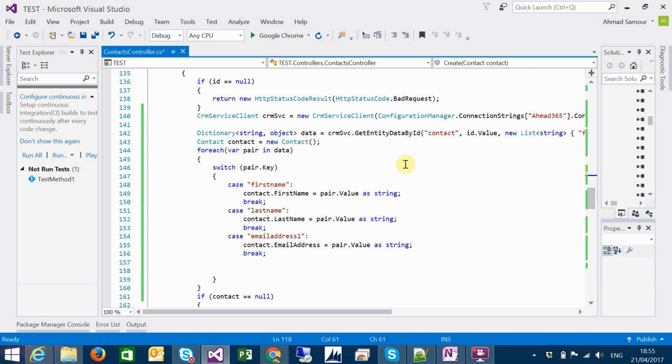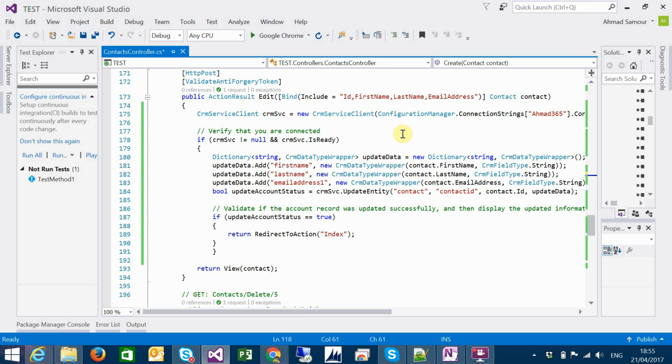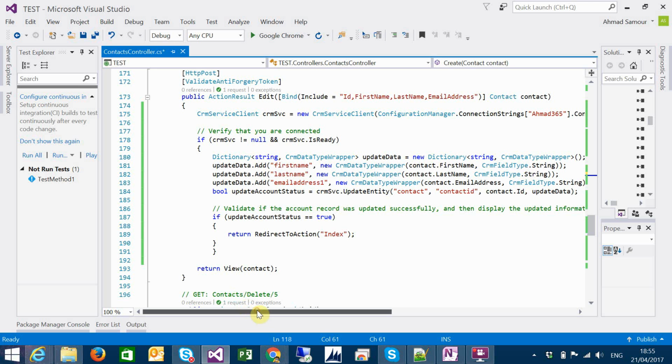And for the edit here, it's the same. We are retrieving for details, and when you edit it here in the HTTP post of the edit method, I will show you how to update a record in the CRM. So also, as in the create, you have to define a new dictionary, string, CRM data type wrapper, name it update data, and you will add the fields you want to update with its values.